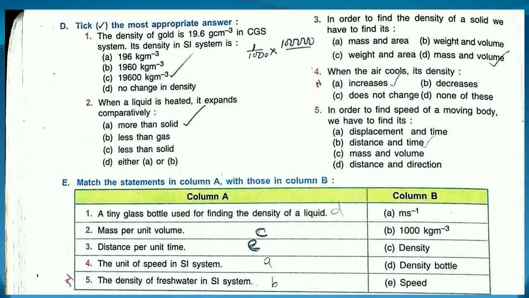The density of fresh water in SI system. This you have to understand, or this you have to keep in your mind. This is a very important statement. The density of fresh water in SI system is 1000 kilogram per meter cube. Many times it is asked, or it is used in the numericals. Okay, so here I am finishing this unit as well as the chapter also.